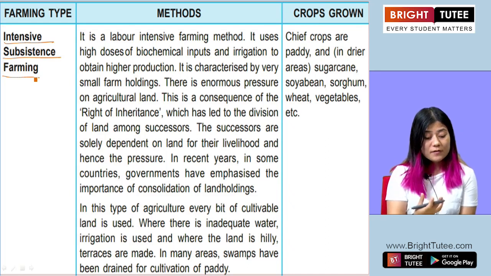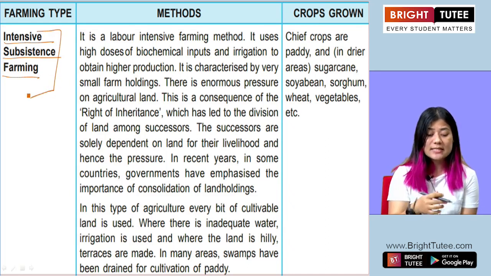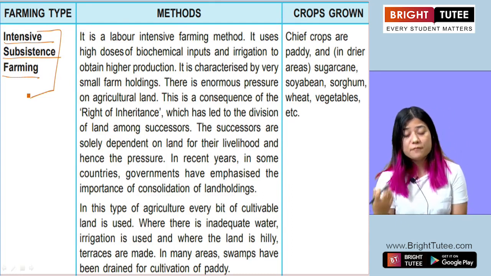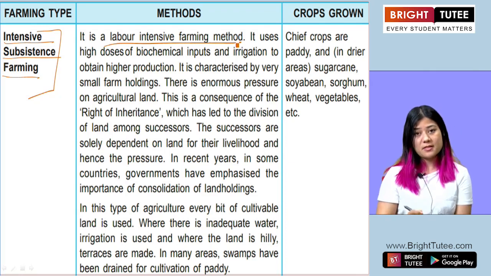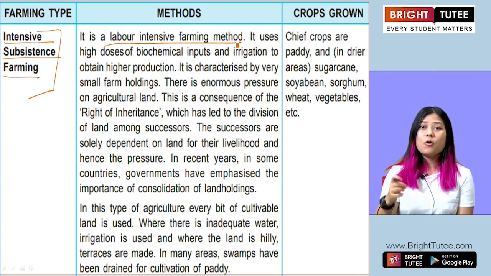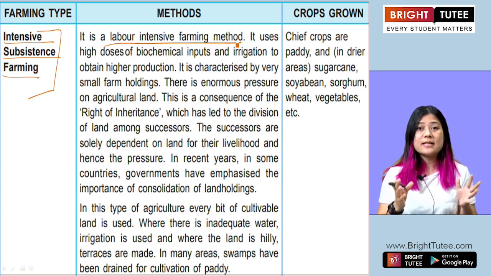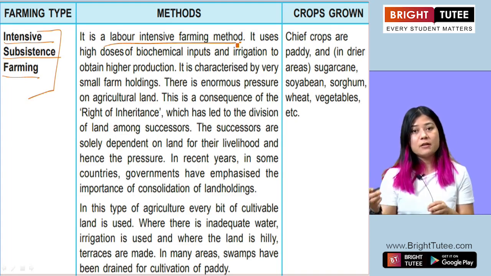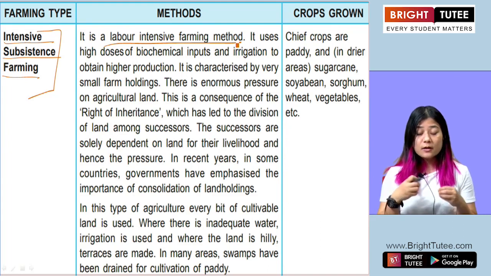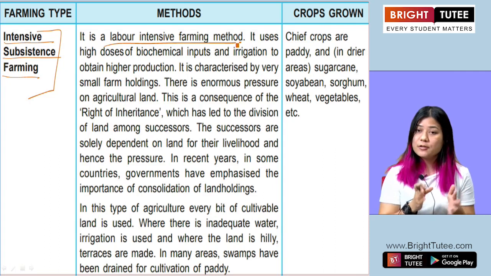Now obviously from the name itself, we understand that this is an intensive kind of farming, which means it is a labor intensive farming method. This means that it depends on the farmers and other laborers to cultivate that particular plot of land. The involvement of labor is heavily needed in this kind of farming.